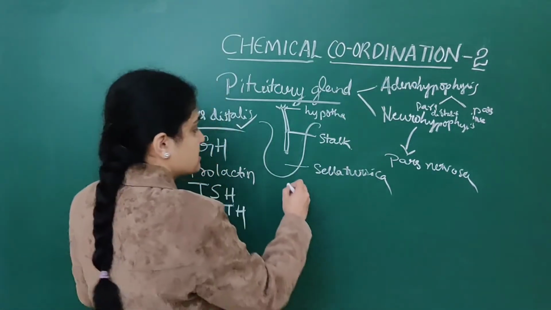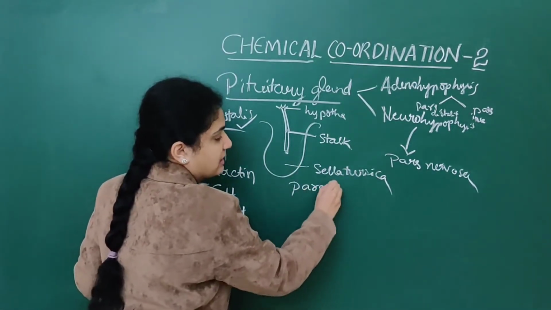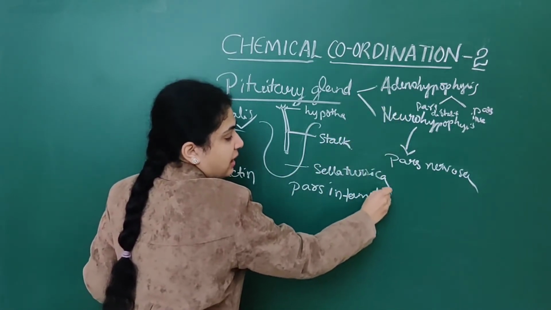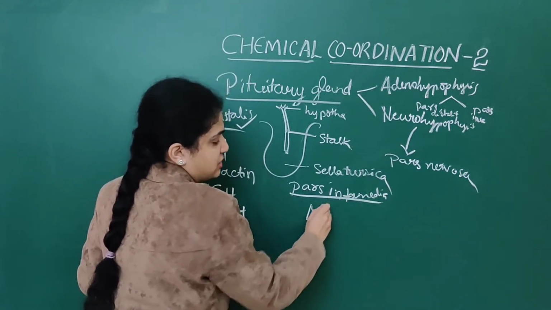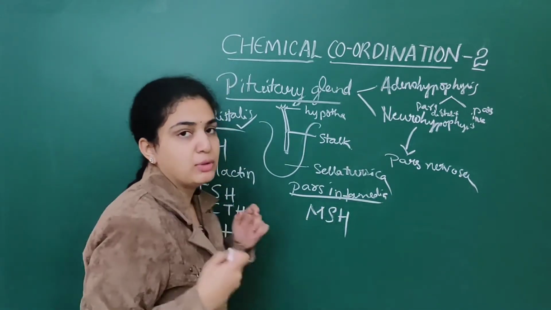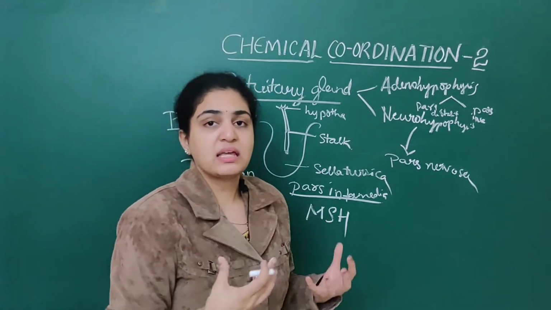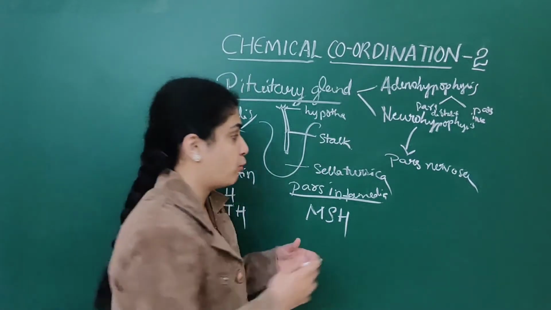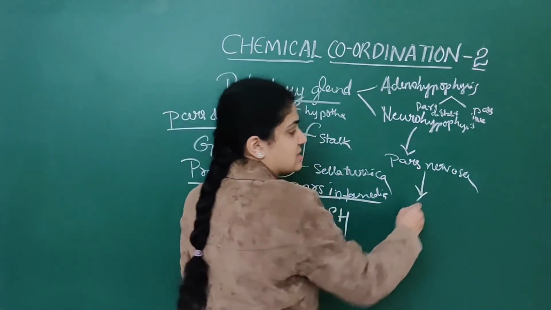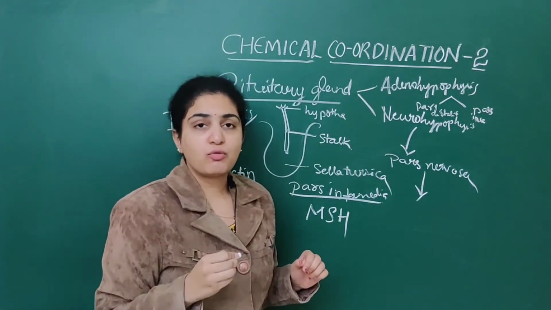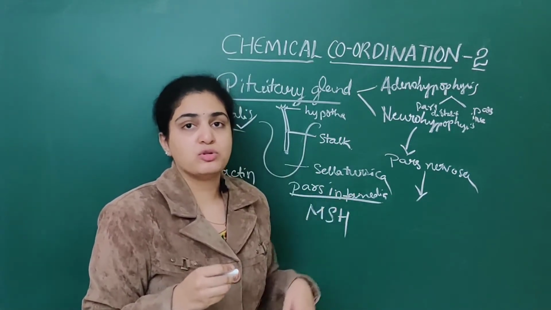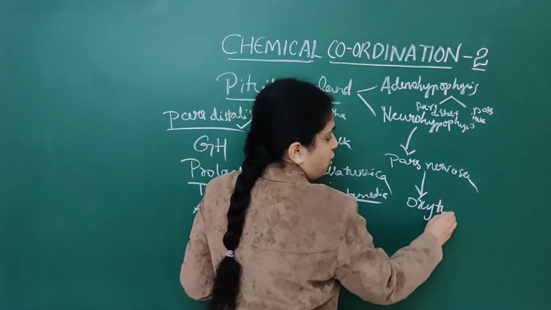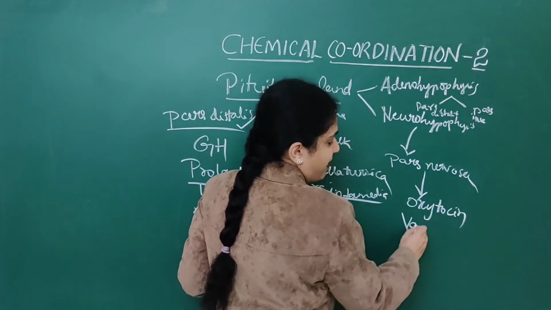When it comes to pars intermedia, the second part of adenohypophysis, it secretes a hormone known as MSH, that is melanocyte stimulating hormone. It helps in the secretion of melanocytes. Next is the pars nervosa. Pars nervosa secretes two hormones, that is oxytocin as well as vasopressin.